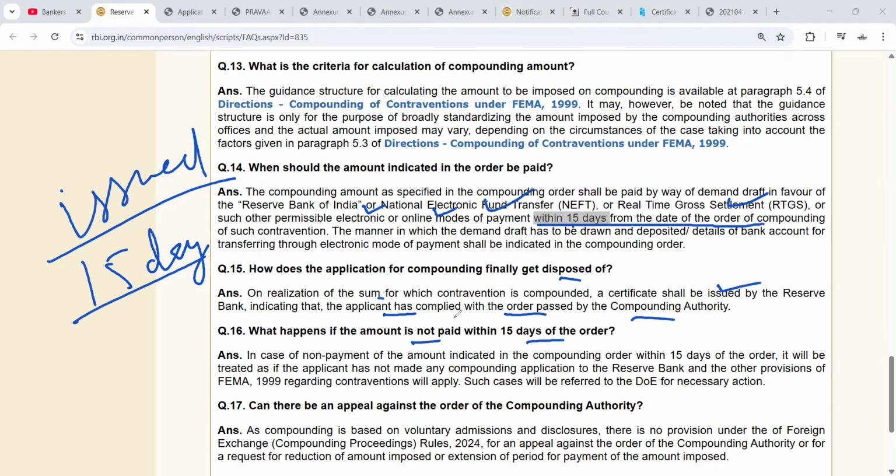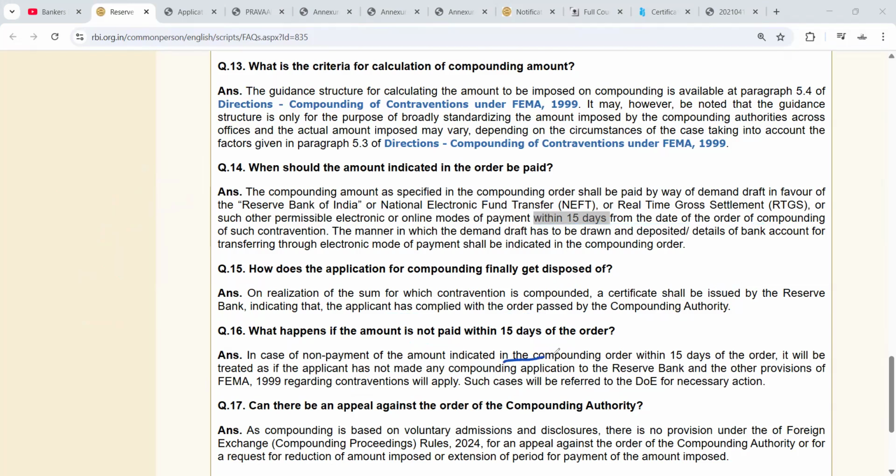If they have not paid the amount within 15 days, it will be treated as if the applicant has not made any compounding application to the RBI, and other provisions of FEMA regarding contravention will apply. Such cases will be referred to the DOE. So they have to make the payment. Otherwise, they will say that we have not received any application, and they may forward this, because RBI gets to know that you have done something wrong, and then they will refer it to the DOE, and they will take necessary action. And the DOE is more strict than RBI.